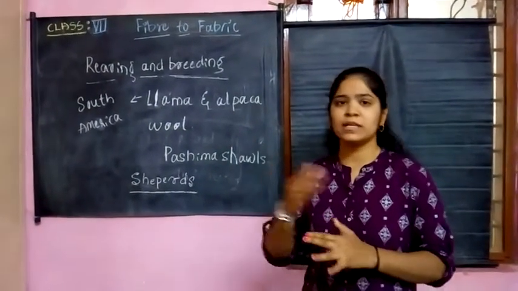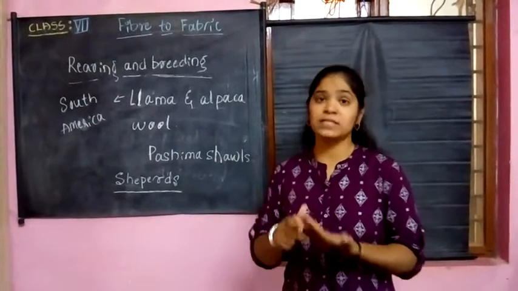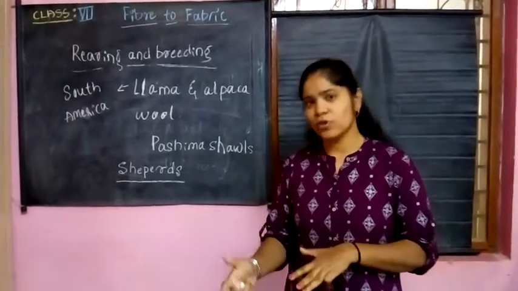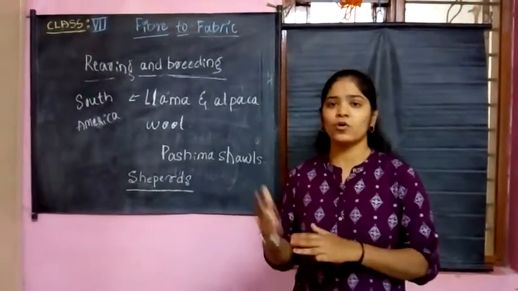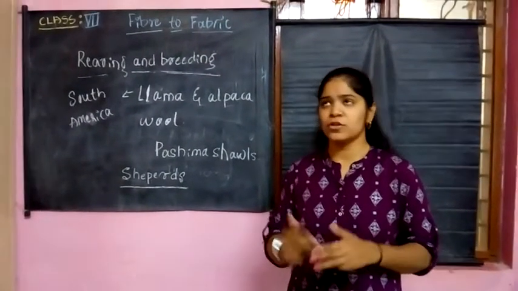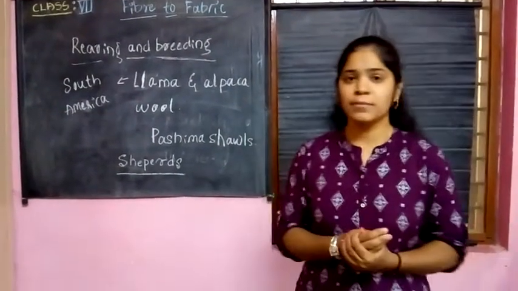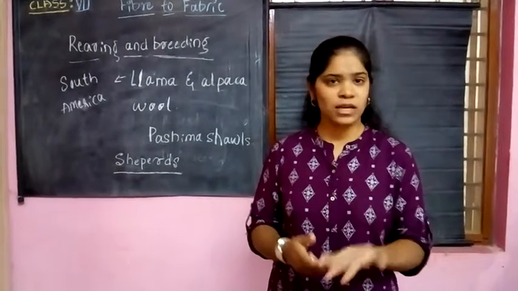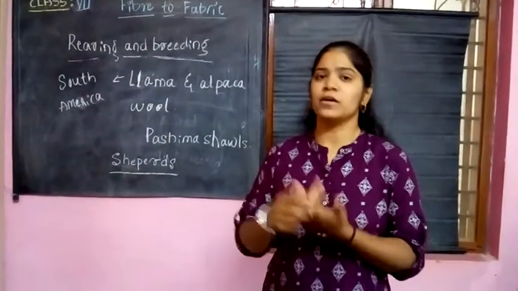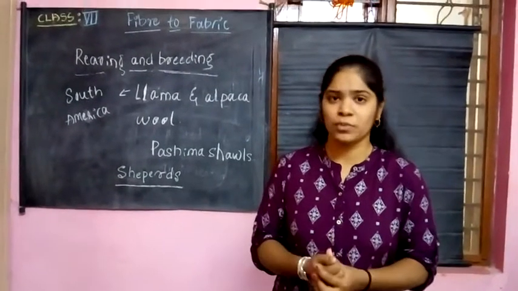So why are these animals reared? Because of milk, wool and some meat. This is called sheep farming or sheep rearing, right? As I told in the last class, these animals are herbivorous animals, so they eat grass and some leaves in the surrounding environment.